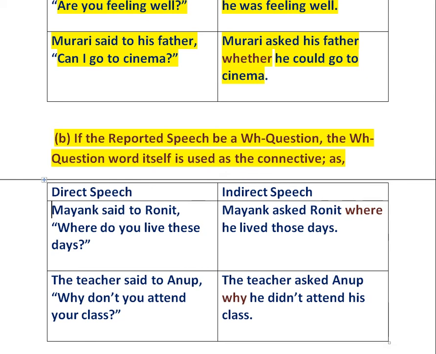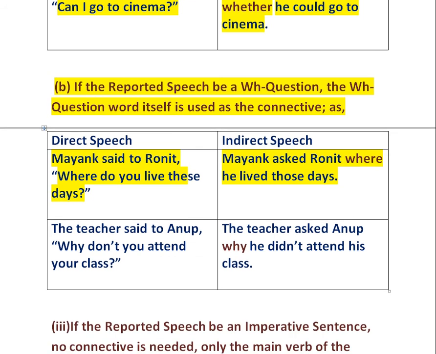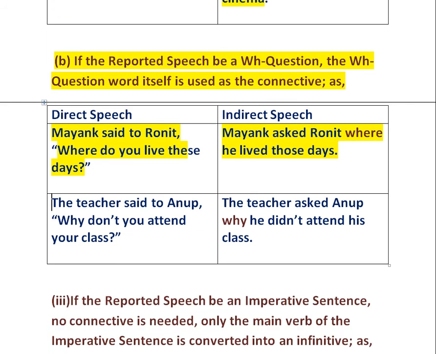The example is Mayank said to Ronit, "Where do you live these days?" It changes into Mayank asked Ronit where he lived those days. The next example is the teacher said to Anu, "Why don't you attend your class?" It changes into the teacher asked Anu why he did not attend his class.